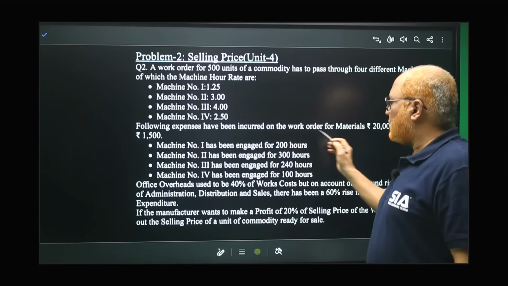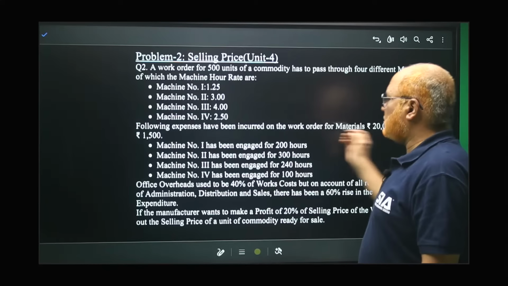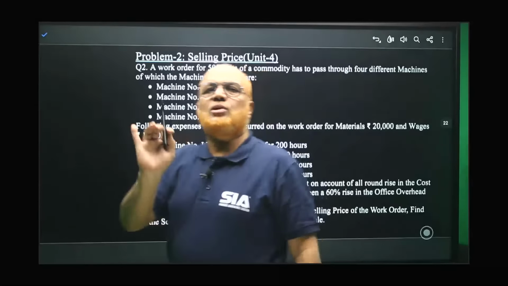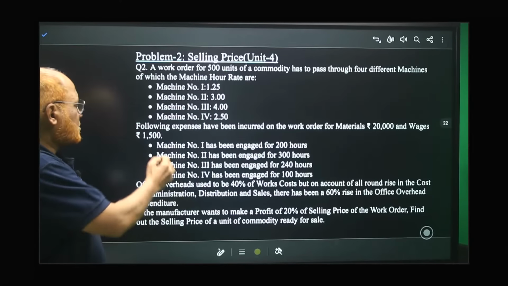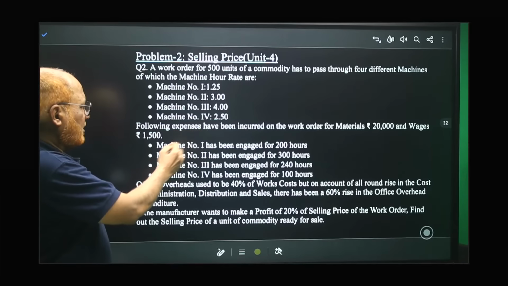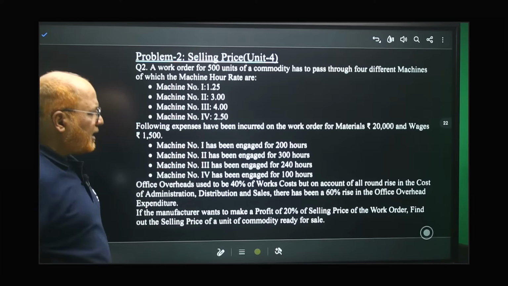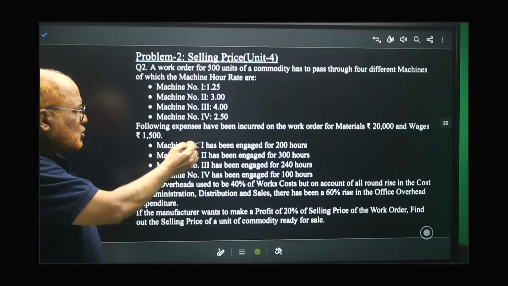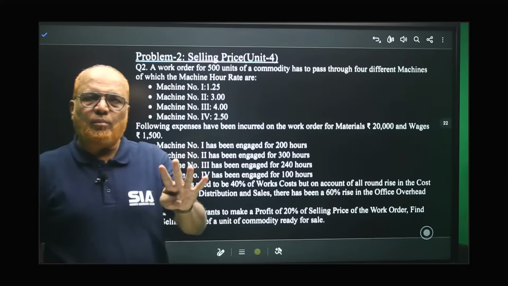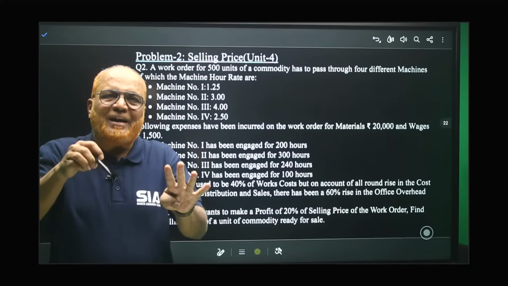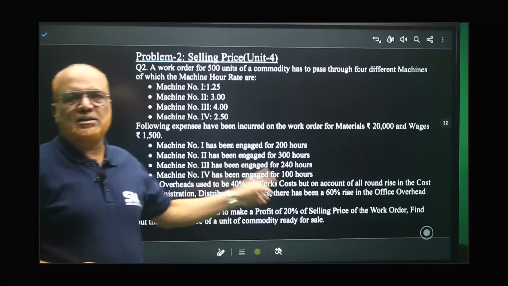The following expenses have been incurred on the work order: material 20,000, wages 15,000. Direct cost is given. Material and wages are given, right? Machine number 1 has been engaged for 200 hours, machine 2 for 300 hours, machine 3 for 240 hours, machine 4 for 400 hours. So how much time is spent on each machine is given.